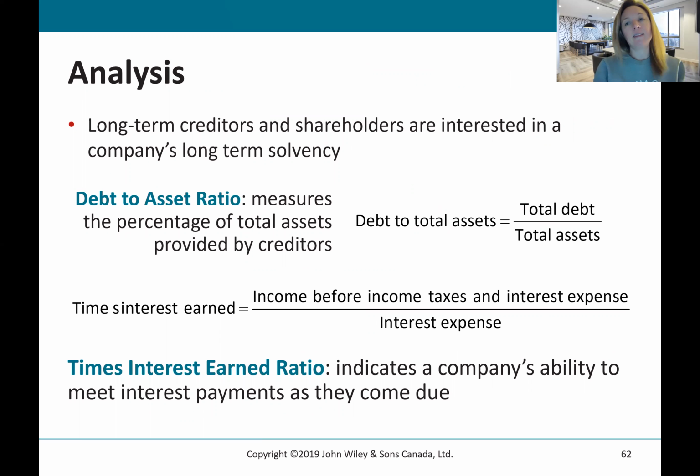In terms of analyzing the statements, something that analysts, creditors, or shareholders will do is look at a company's solvency. So one way of analyzing long-term debt from companies' public financial statements is by looking at the debt to asset ratio. This measures the percentage of total assets provided by creditors. So you would take the total debt and divide it by the total assets, and it'll give you a percentage of how much of the assets are being financed.